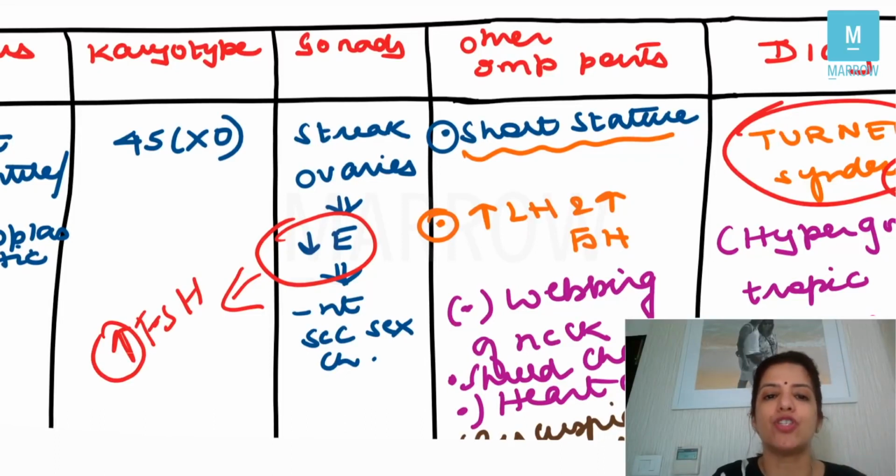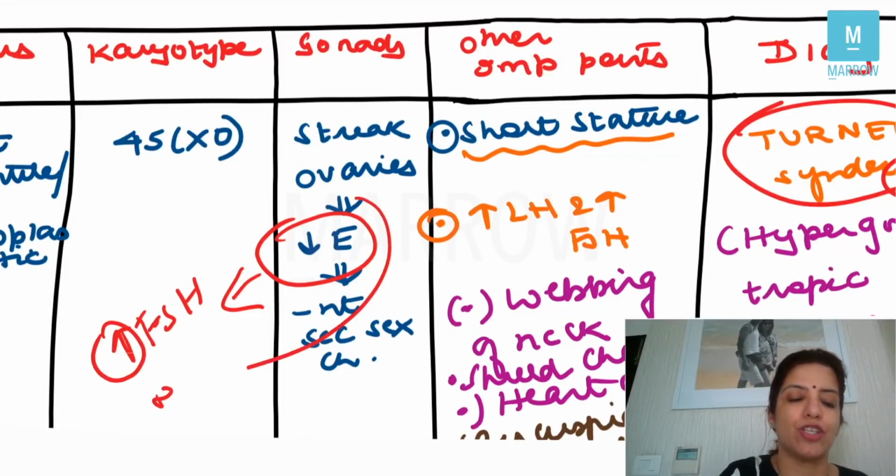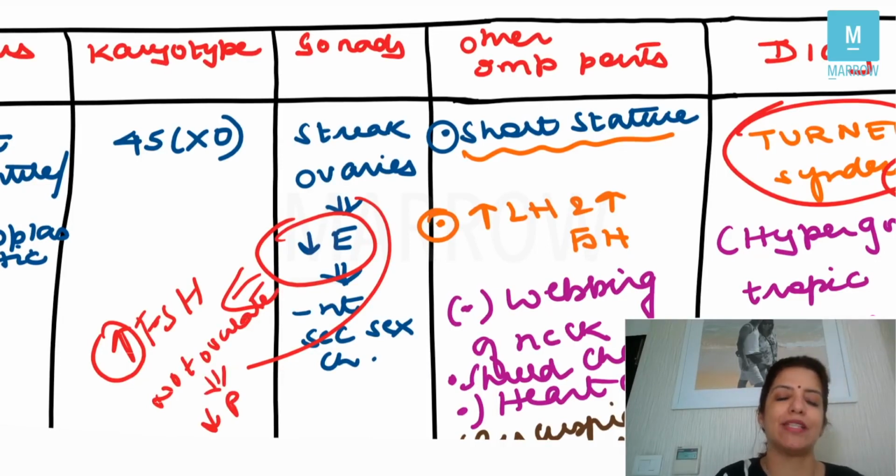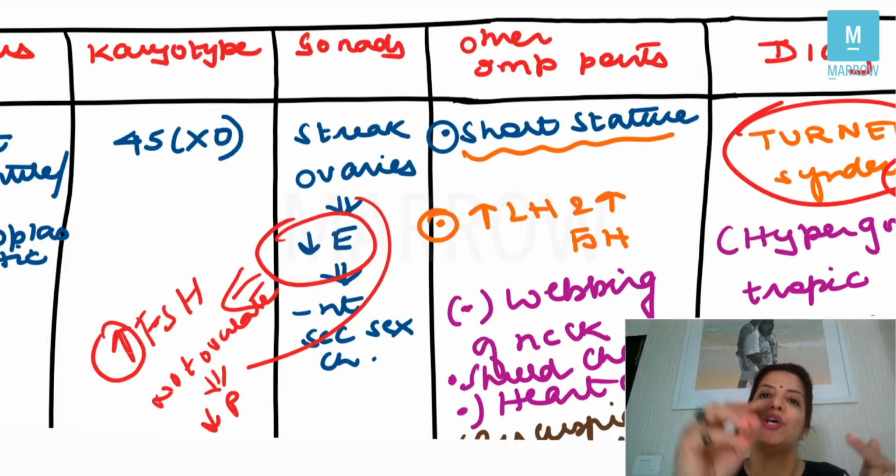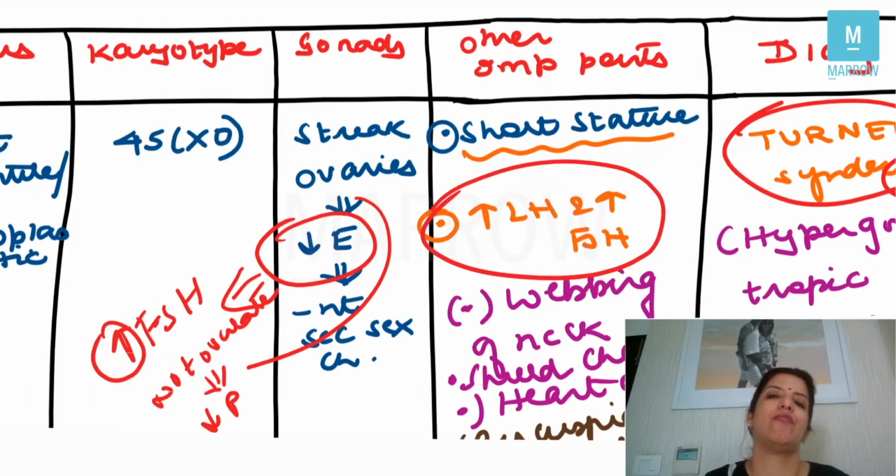Right, and because she has streak ovaries, she will not ovulate, and if she will not ovulate, her progesterone will also be less, and because progesterone will be less, the negative feedback on LH will be gone and her LH and FSH would be high. So in the table where we had written those conditions where LH and FSH are high, I made you write just two conditions, number one menopause and number two Turner's syndrome.